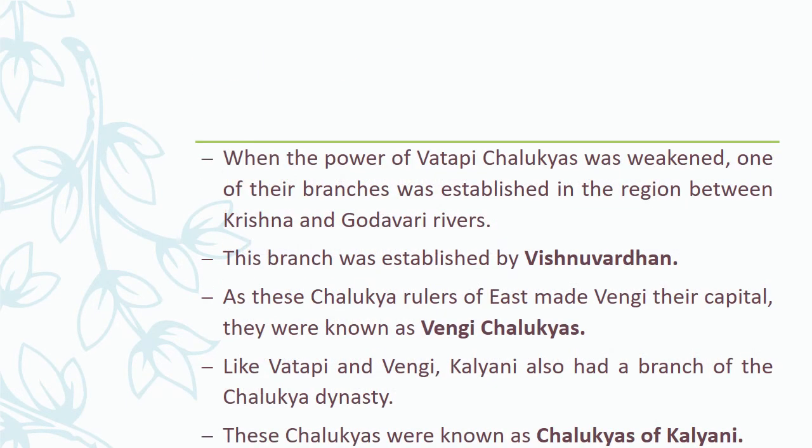When the power of Vatapi Chalukyas was weakened, one of their branches was established in the region between Krishna and Godavari rivers. This branch was established by Vishnuvardhan. As these Chalukya rulers of East made Vengi their capital, they were known as Vengi Chalukyas. Like Vatapi and Vengi, Kalyani also had a branch of the Chalukya dynasty. These Chalukyas were known as Chalukyas of Kalyani.